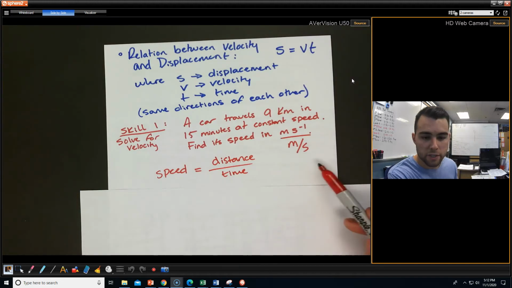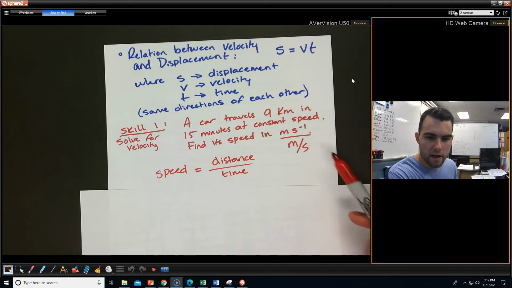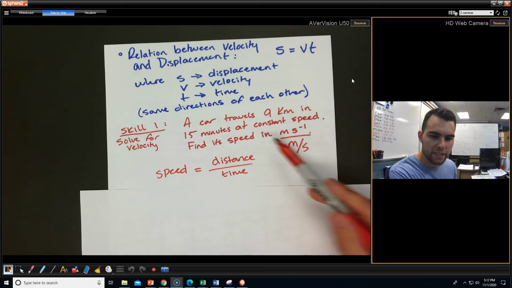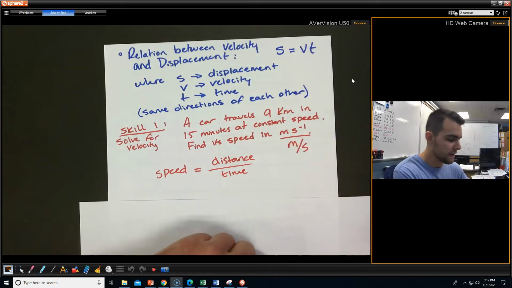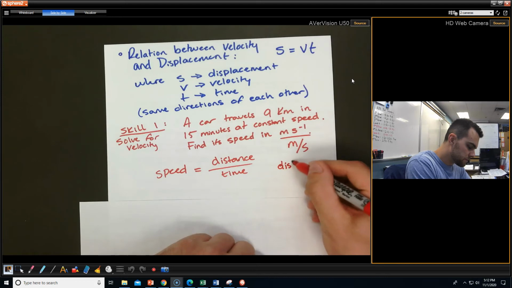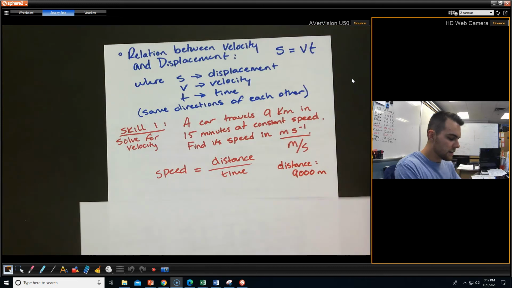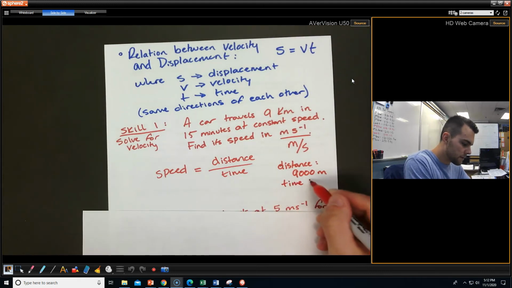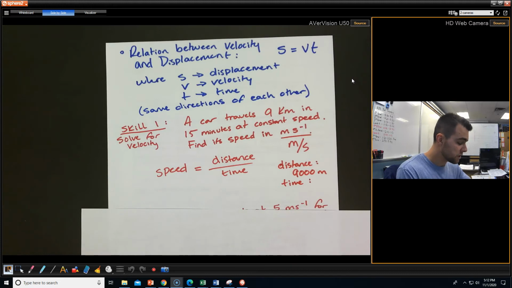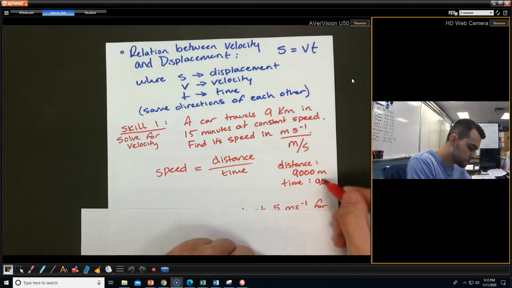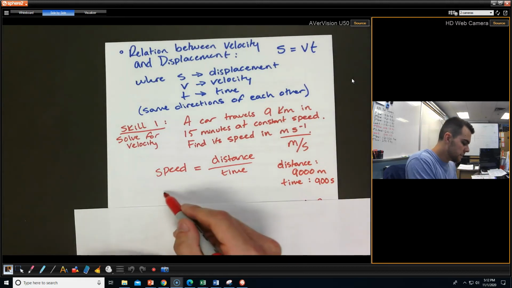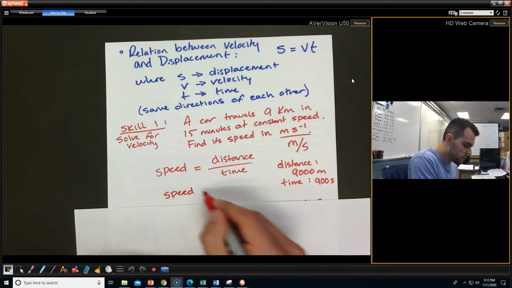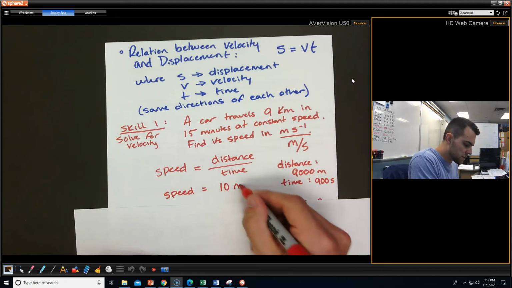And it wants it in meters per second, so that's kind of a big thing. We need to convert kilometers to meters and minutes to seconds. So all we have to do is, for at least the kilometers, multiply by 1,000. So the distance is going to be 9,000 meters. And your time is going to be 15 times 60, which is 900 seconds. And so now we could just do 9,000 divided by 900. If we do that, our speed will just equal 10 meters per second.